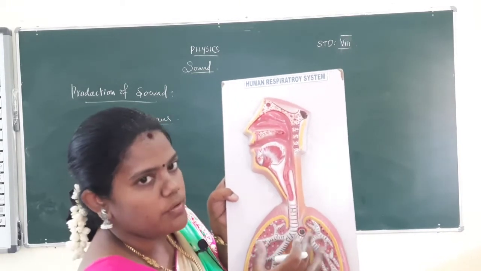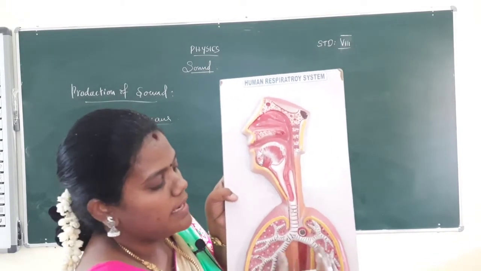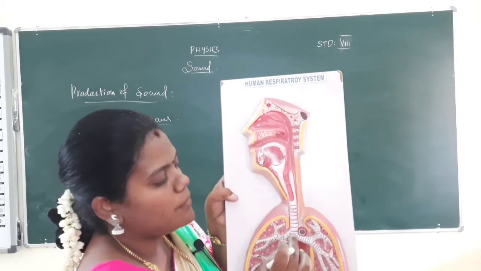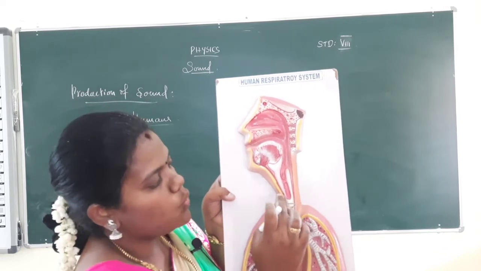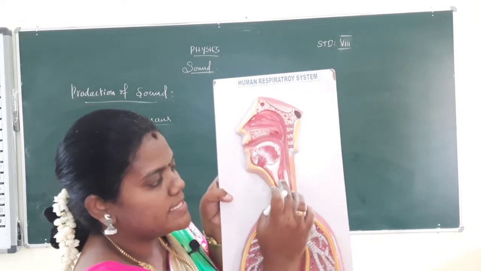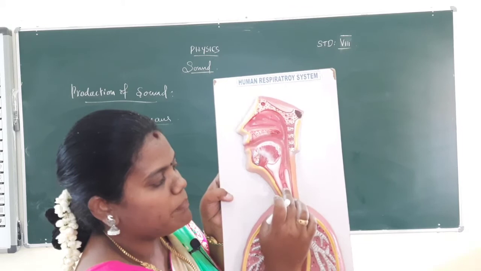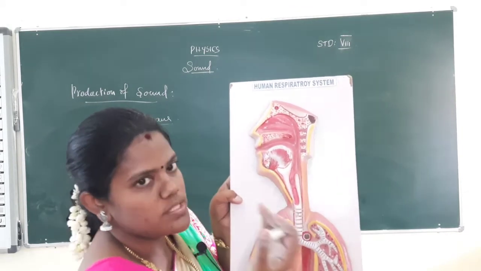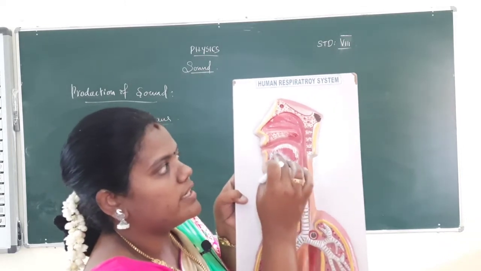When we breathe or speak, the lungs supply and expel the air. The air moves through the trachea. The vocal cords in the larynx have a slit, so the air moves through the slit. The vocal cords vibrate and create the sound. That is the way sound is created in your mouth.